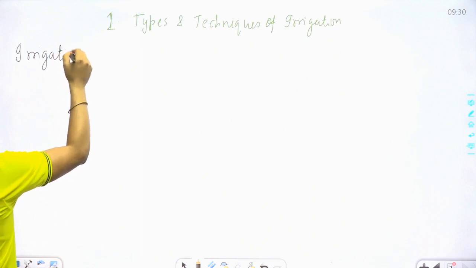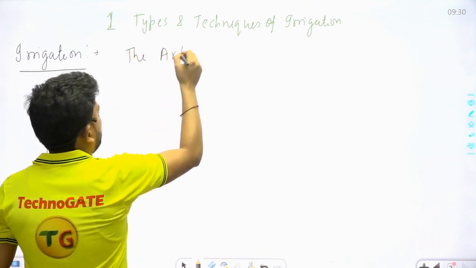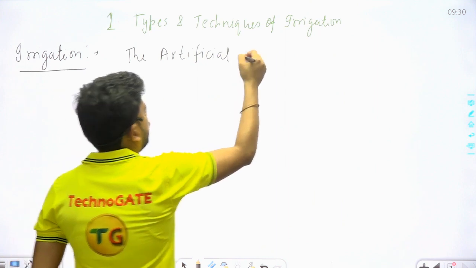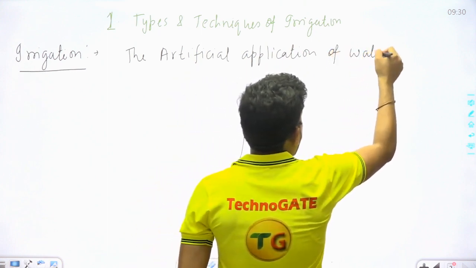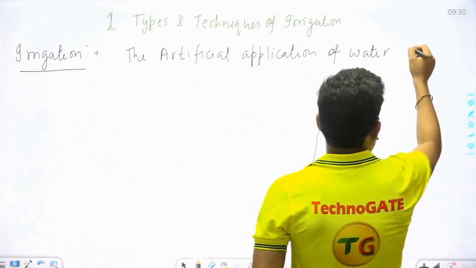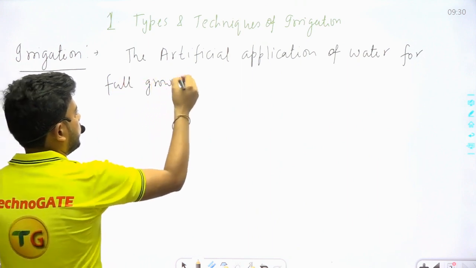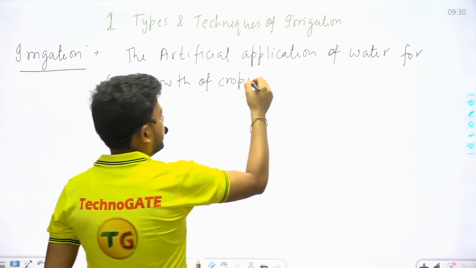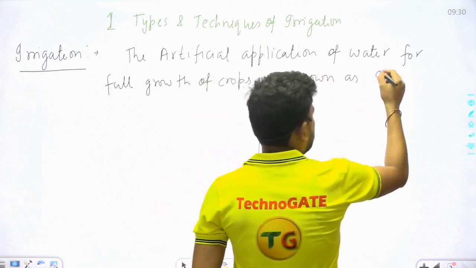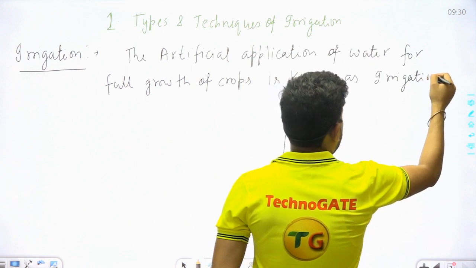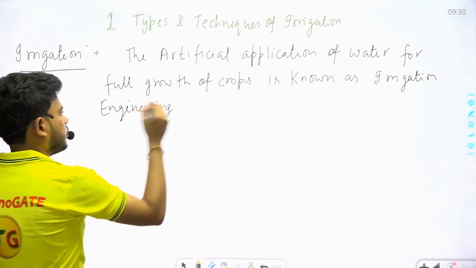In simple way we can say that the artificial application of water for full growth of crops or maturity is known as irrigation or irrigation engineering. Clear?